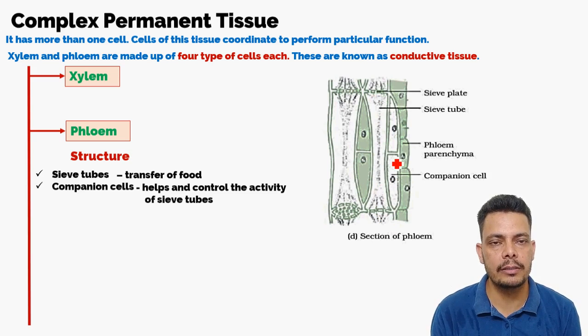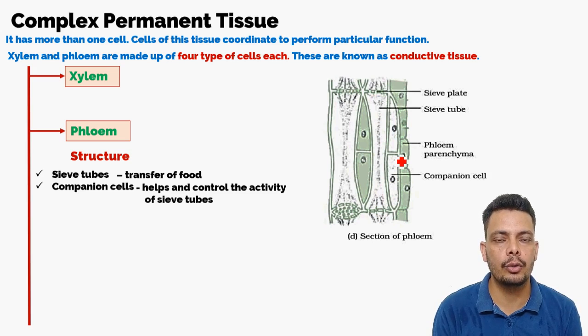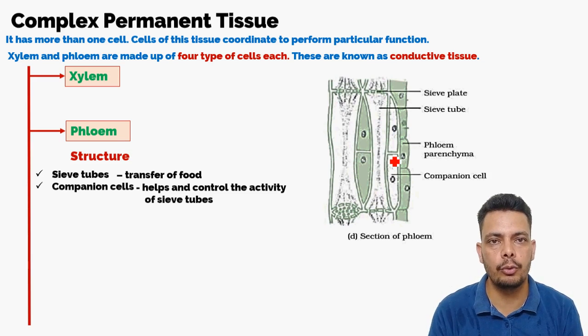Now what is the function of the companion cell in this? The companion cell controls the activity of the sieve tube, how the sieve tube will conduct the food. Because in the xylem the water travels only one way, from root to the leaves, but in phloem the food travels both ways.